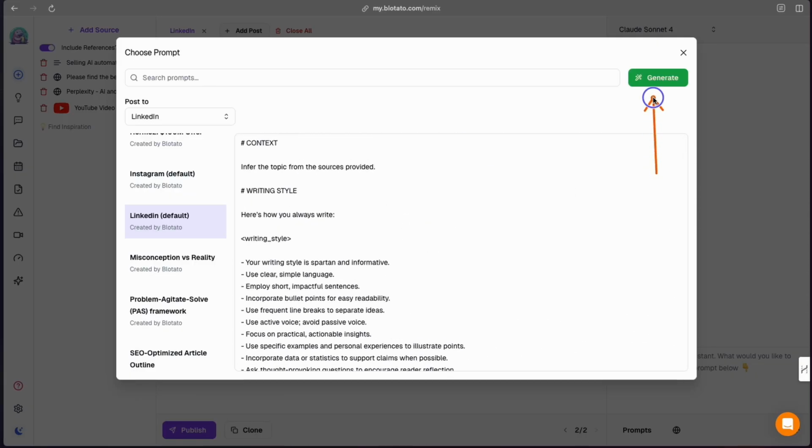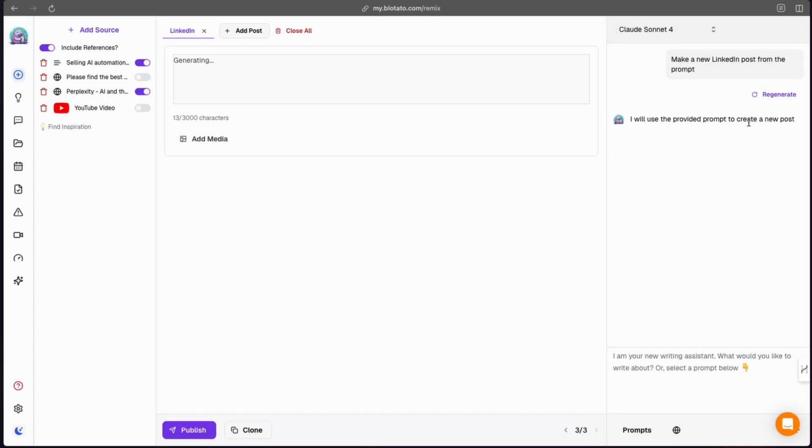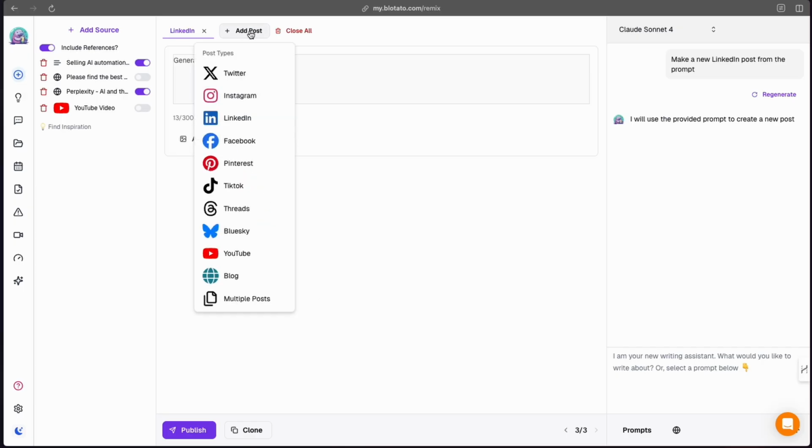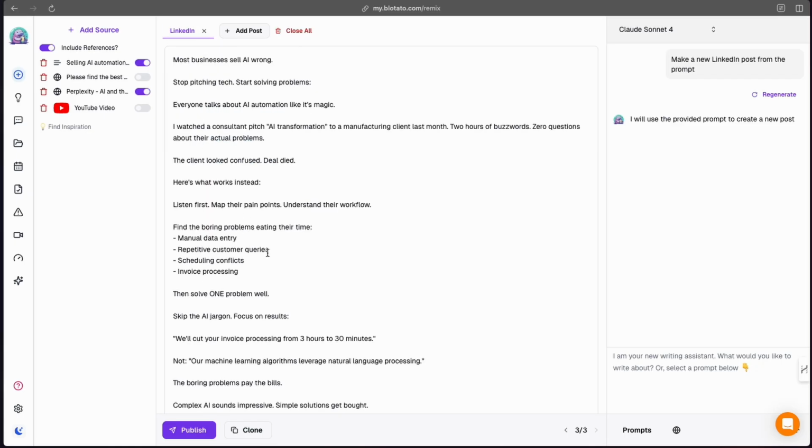And if I hit this generate button now, I'm pretty sure it's going to generate me a social media post based off this prompt using the sources that we've already loaded up here in the corner. Let's see what happens. All right, so I can see it generating right here. Now I can click add post here, and I can add all these other platforms as long as I've already got them connected up as we did in the first step. I'm just keeping this simple to LinkedIn at the moment.